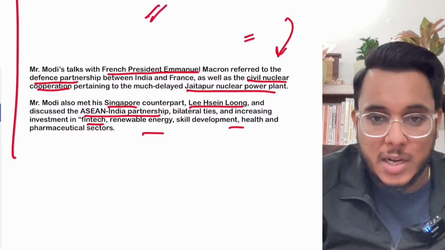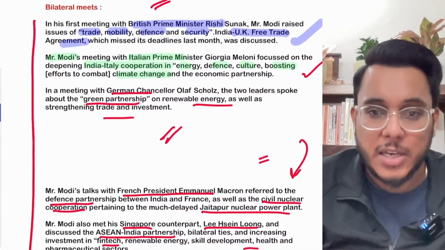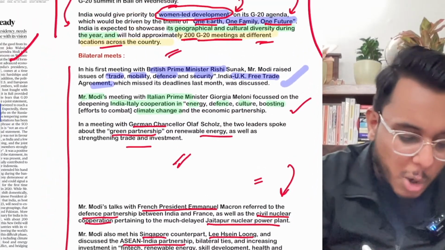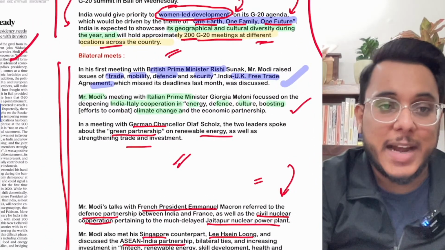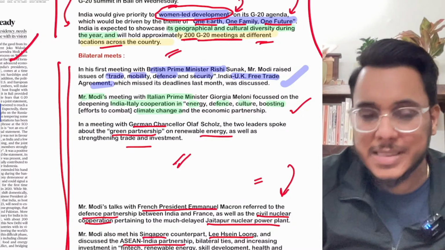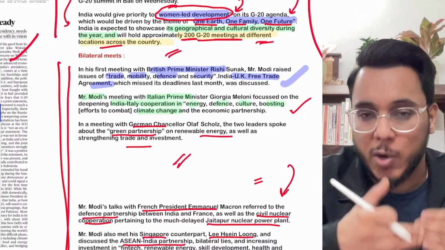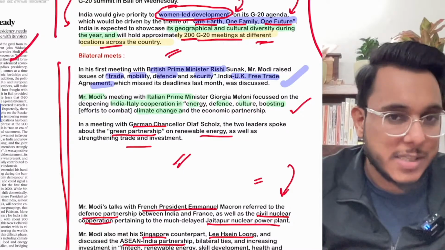So basically, we had bilateral meets with Singapore, France, Italy, Germany, and the UK. All these countries are very important trade partners of India, and having these bilateral meets means that India is going to reap economic and strategic dividends from them. So this is all that has happened here.